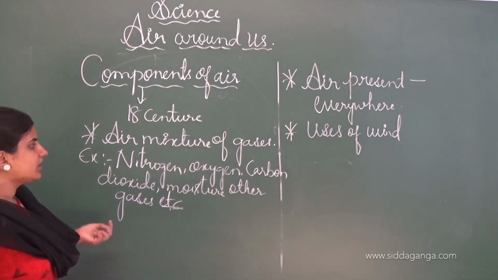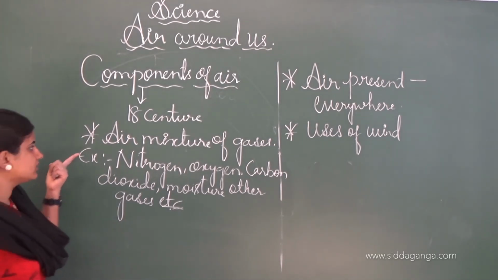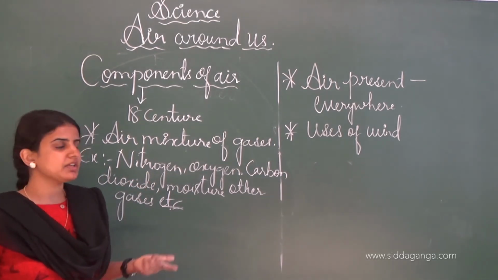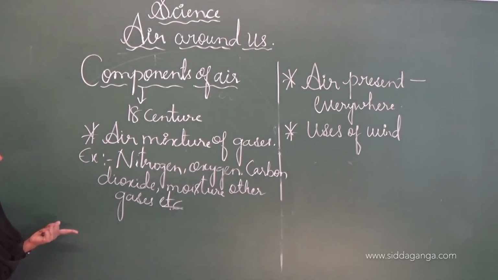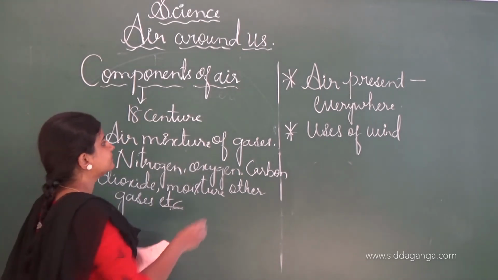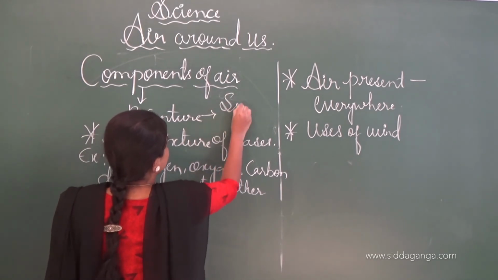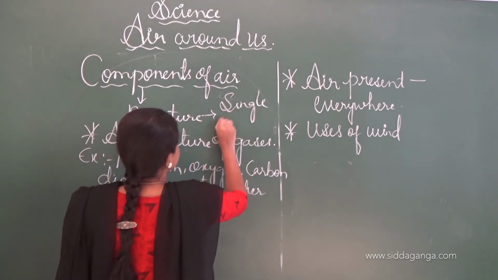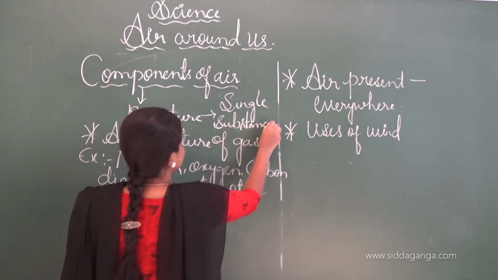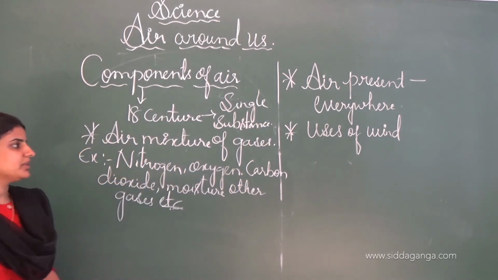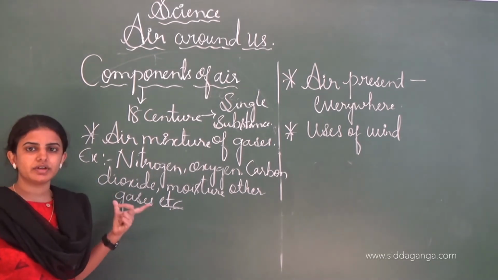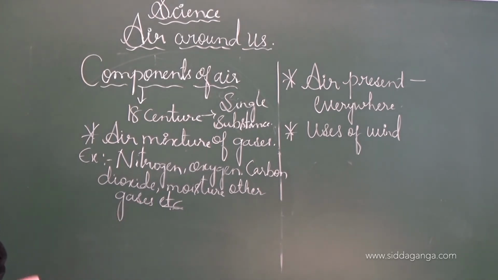See, this mixture of gases was experimentally proved, while until the 18th century people thought that air is a single substance. Afterwards, when the technology improved, experiments proved that air is a mixture of different types of gases.